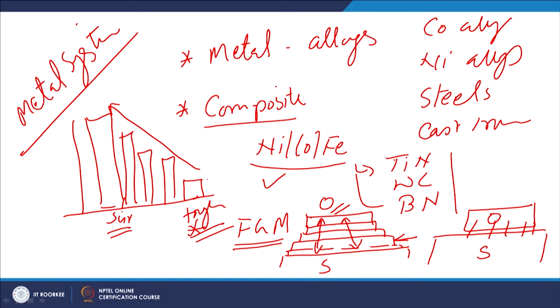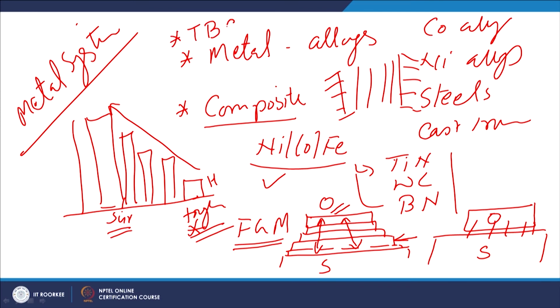So, the hardness is minimum at the substrate and will keep on increasing until it reaches the required hardness at the surface. Similarly, the toughness will be in the opposite order, meaning if the hardness is increasing, toughness will be decreasing. So, we try to have materials where one side has one type of property and the other side has another type of property, and in between there is a continuous gradient with regard to the properties. That is what is called a functionally graded material.